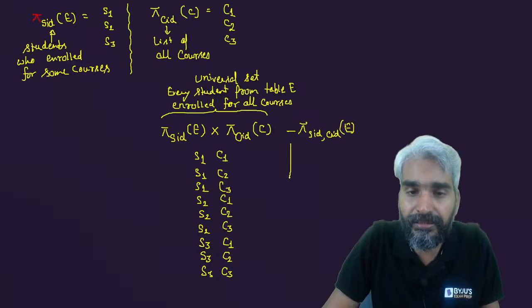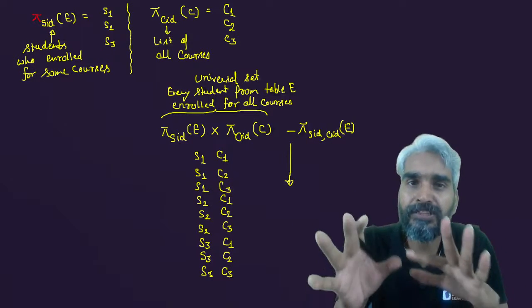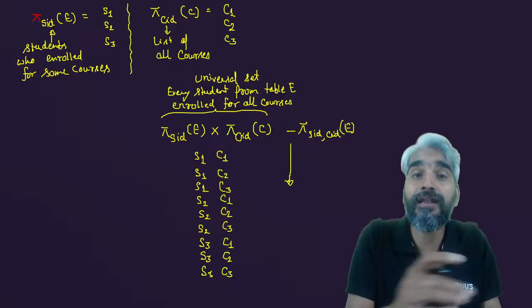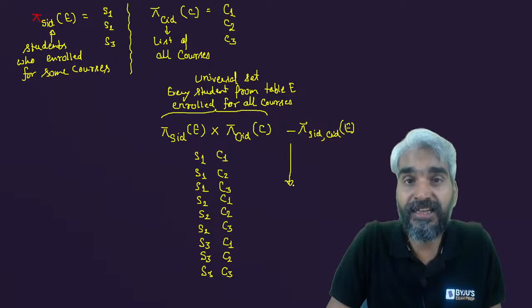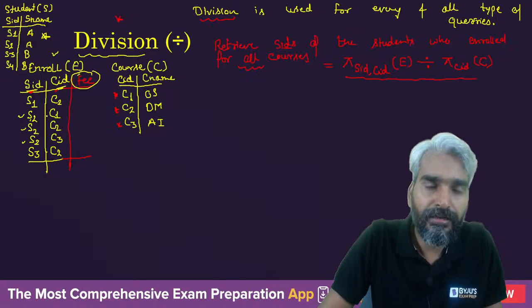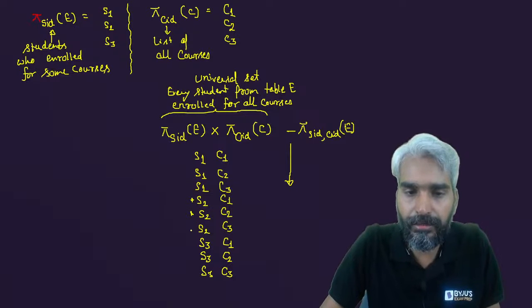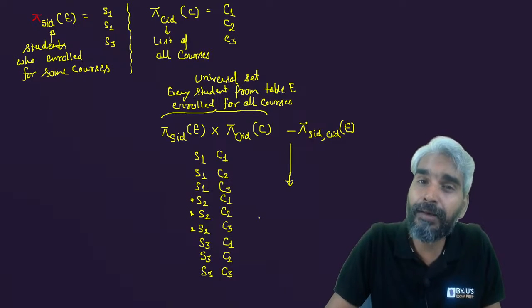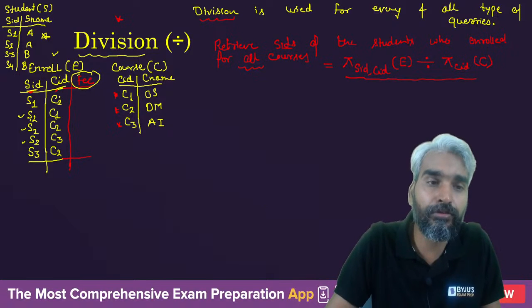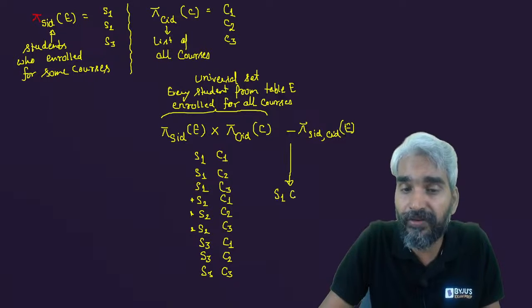After this subtraction, you will be left with only those tuples which do not correspond to all CIDs. Let's understand: the student S2 has enrolled for all the courses. Here also S2 is matched with all the courses, therefore all the tuples will be deleted. But S1 is enrolled for only course C2, therefore after this subtraction you will be left with S1 C1 and S1 C3.